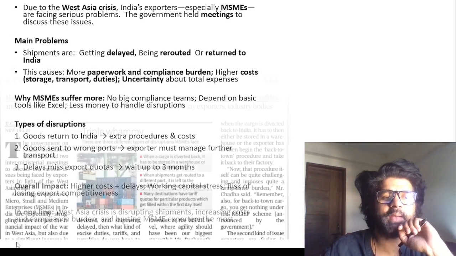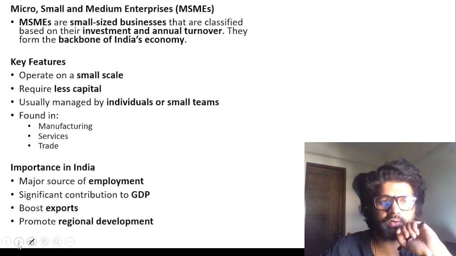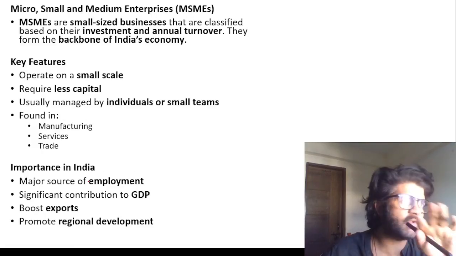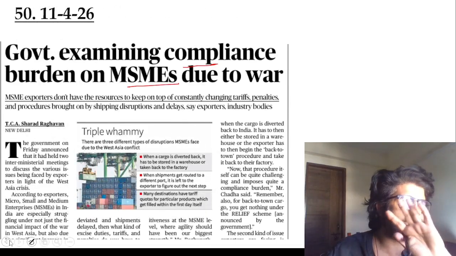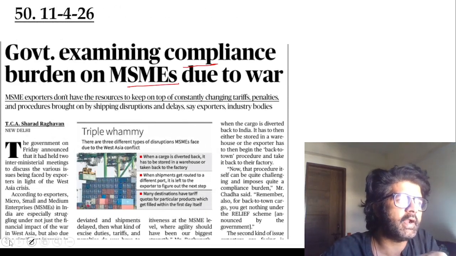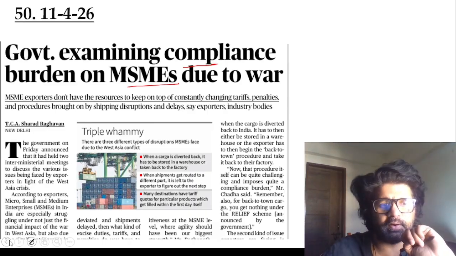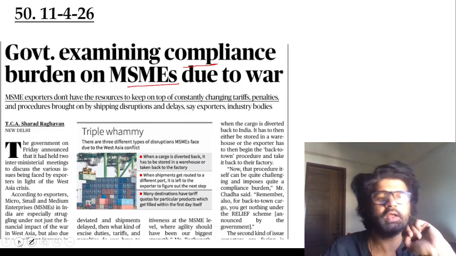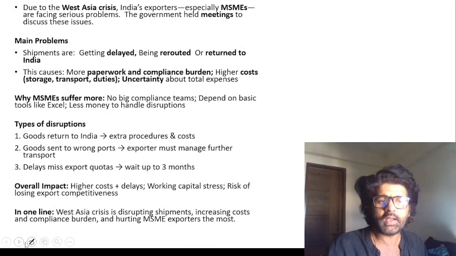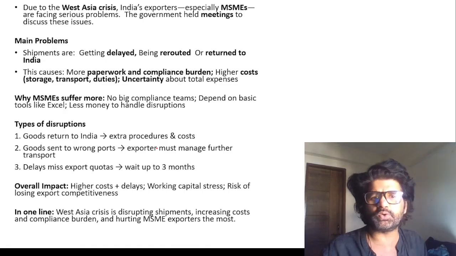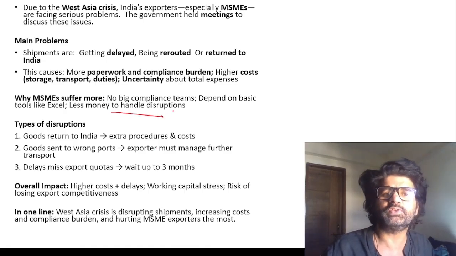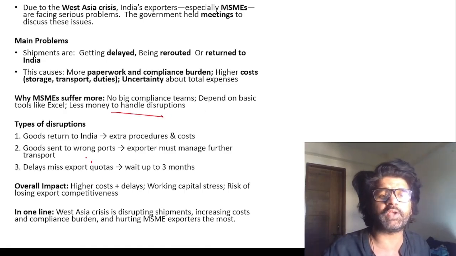So what is happening? MSMEs provide a lot of jobs. After agriculture, they are the biggest contributor to employment, with a significant contribution to GDP. And they are facing issues because of the West Asian crisis. The exported items which have to go from India to different countries are getting delayed and rerouted. Now they have to be stored again in India. MSMEs work on a very fixed amount of money, with a resource crunch, less money. So there are issues. And then there is another issue of export quota.